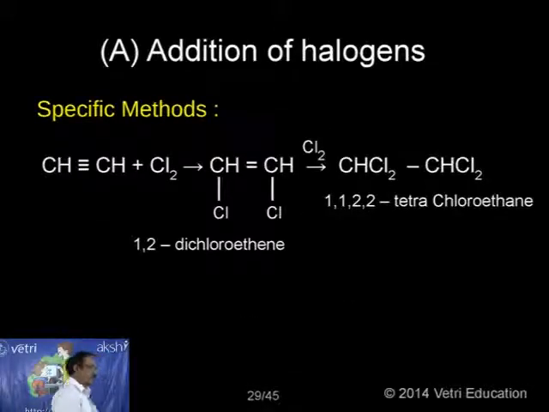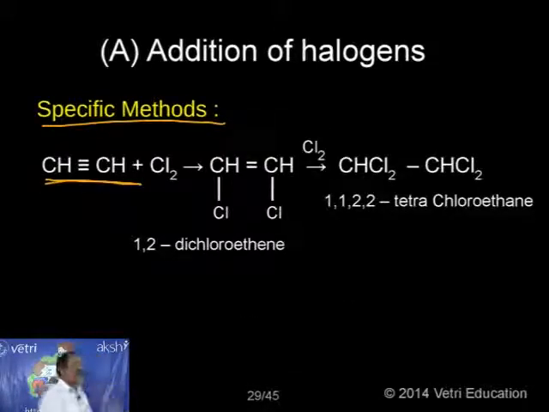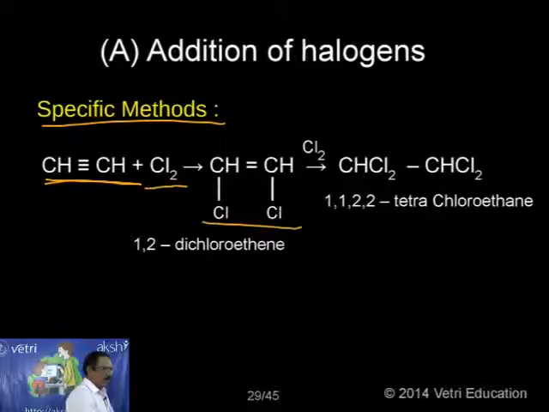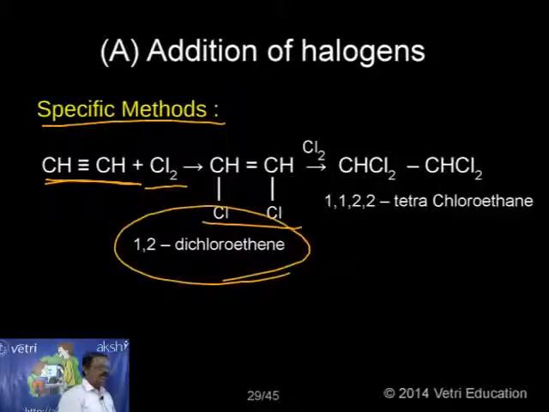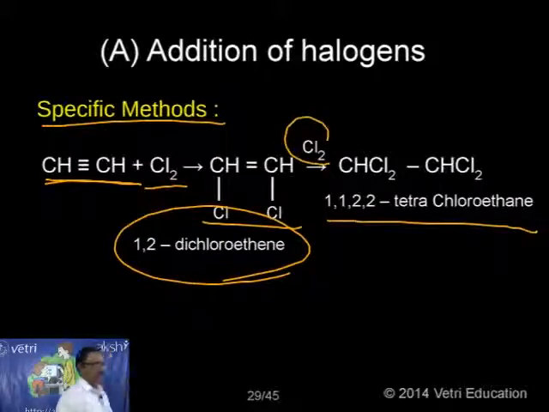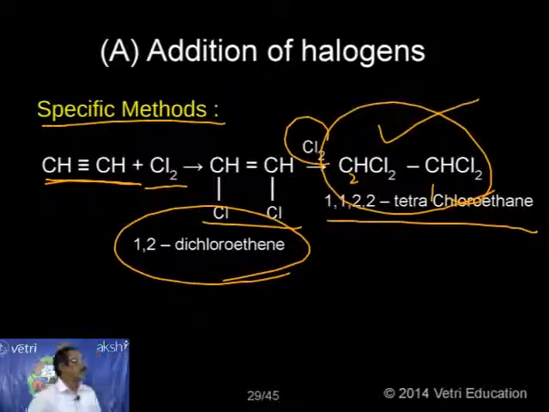Then you can understand. Under the specific, let me take acetylene, and if I pass first chlorine, one mole, I am getting 1,2-dichloroethene. Here it is dichloroethylene. Further addition, again I am getting a tetrachloro compound. So it is nothing but 1,1,2,2-tetrachloroethane. This is the interesting information. So this is the addition of halogens. Okay, let me go for the next one.